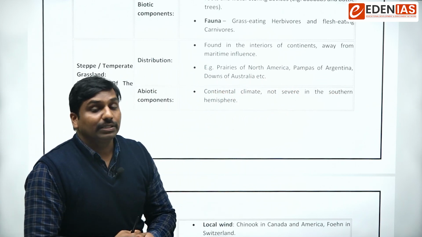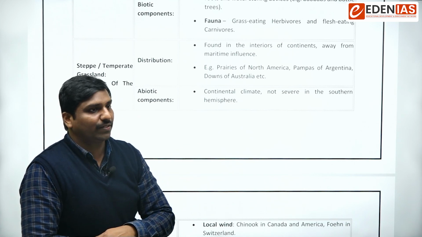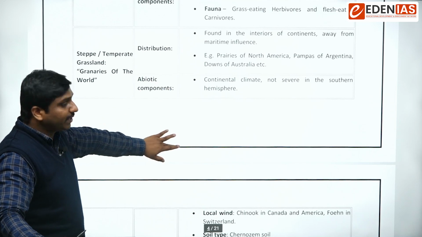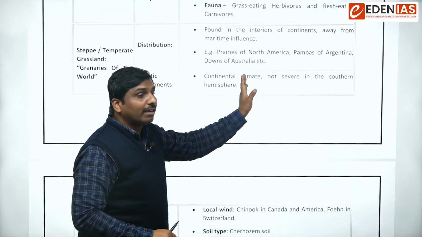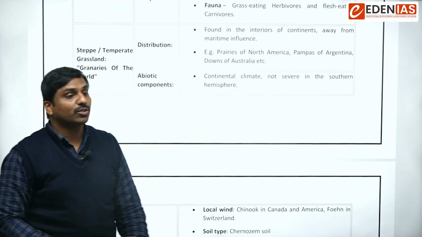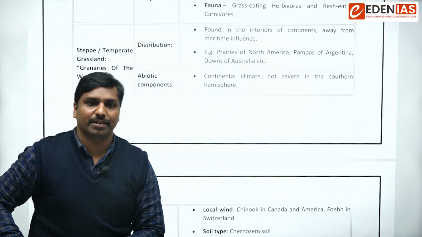These are some examples of temperate grasslands. Now the abiotic factors: what about the climate? The climate is continental, however it won't be as severe in the southern hemisphere.